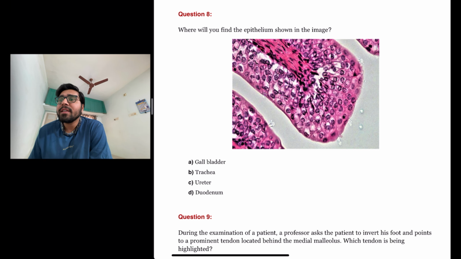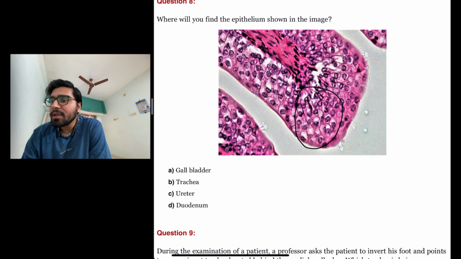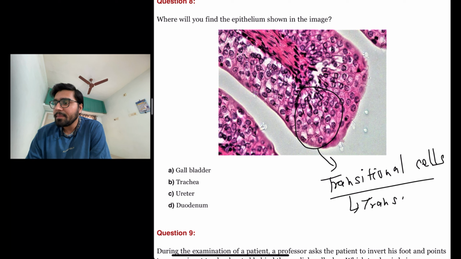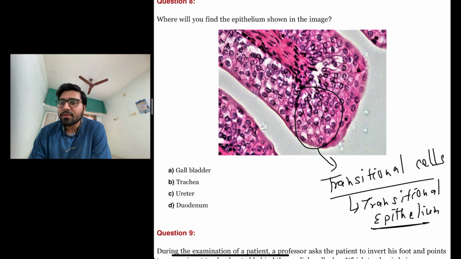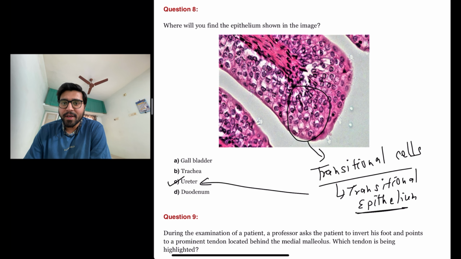Where will you find the epithelium shown in the image? So this epithelium is actually showing the transitional cells. So it is actually the transitional epithelium. And transitional epithelium is actually seen in C, ureter. So the answer here is C, ureter.